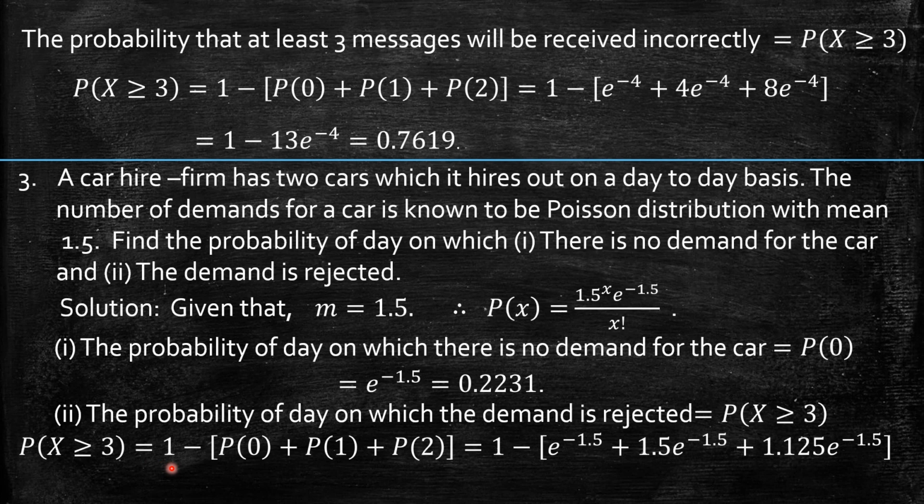So once again we have the same situation, 1 minus [p of 0 plus p of 1 plus p of 2]. Substitute here x equal to 0, 1, 2, we'll get e power minus 1.5, plus when x equal to 1, 1.5 power 1 by 1 factorial, that gives 1.5 times exponential minus 1.5, plus when x equal to 2 we'll get 1.5 square by 2 factorial, which simplifies to 1.125 times exponential minus 1.5. Sum it up and subtract from 1, give this directly to the calculator, we'll get 0.1912 as the answer.